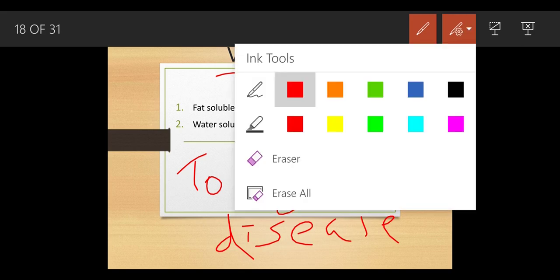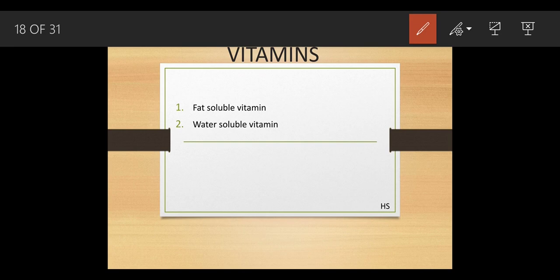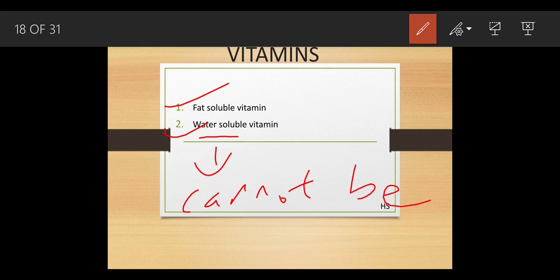These vitamins have been classified into two parts: the fat soluble vitamins and the water soluble vitamins. The fat soluble vitamins are those which can stay in your body for a longer period of time, whereas the water soluble, as the name itself suggests, cannot stay in your body for a longer period of time. It cannot be stored for a longer period of time.